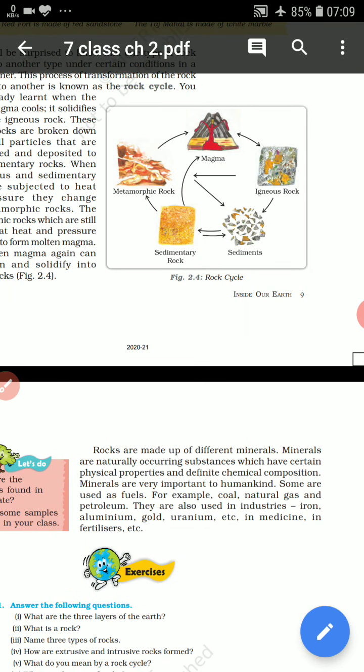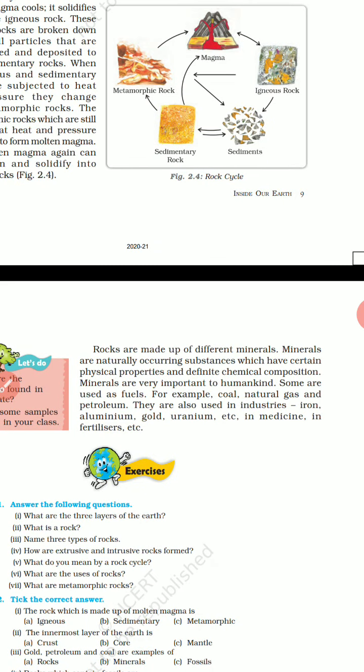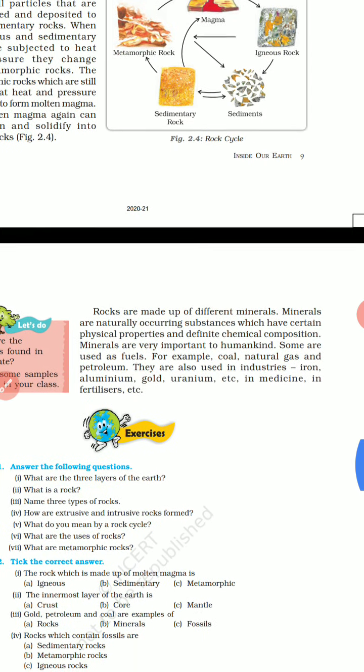Now, rocks are made up of different minerals. Minerals are naturally occurring substances which have certain physical properties and definite chemical composition. Minerals are very important to humankind. Some are used as fuel, for example coal, natural gas, petroleum. They are also used in industries: iron, aluminium, gold, uranium, etc. They are also used in medicine and in fertilizers.